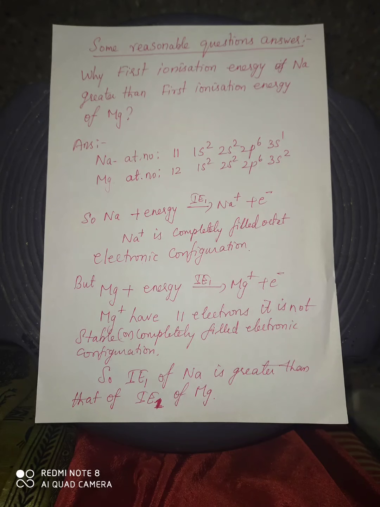So it is not a stable, completely filled configuration in the outermost shell. Hence the first ionization energy of sodium is greater than that of magnesium. This way only you have to answer reasoning questions. This is the concept. Understood?